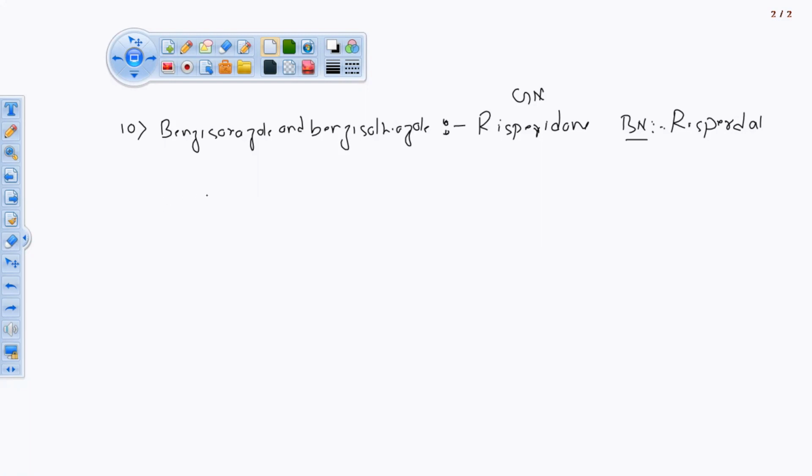Then I'm going to write the structure for this one. See, the risperidone structure is, a very good structure this, really lovely. Okay.